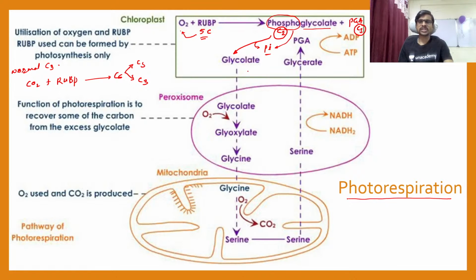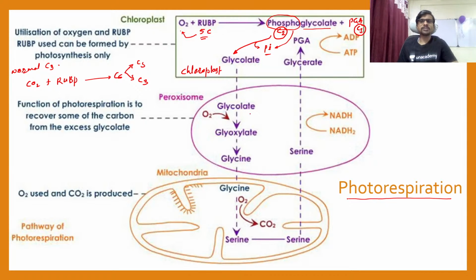So this glycolate is not going to convert itself into any other compound in the chloroplast. This is your chloroplast. So it is necessary to transport this glycolate into the peroxisome.